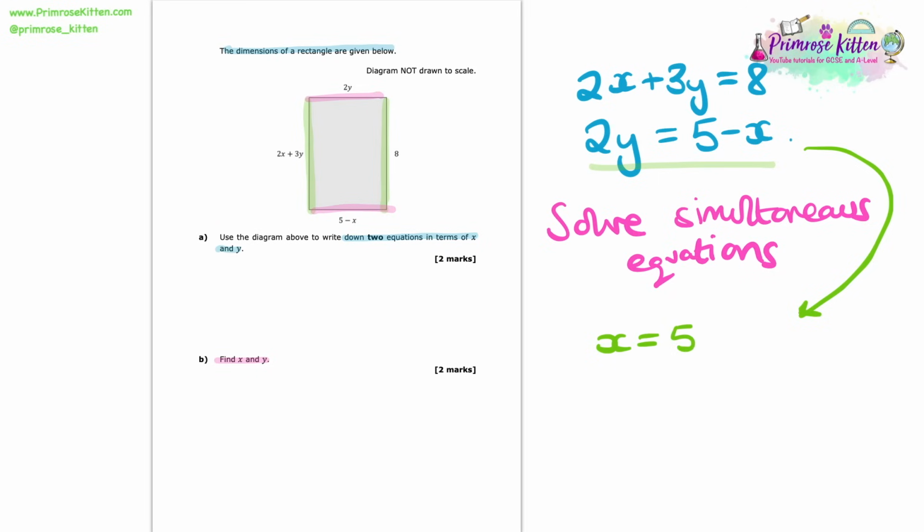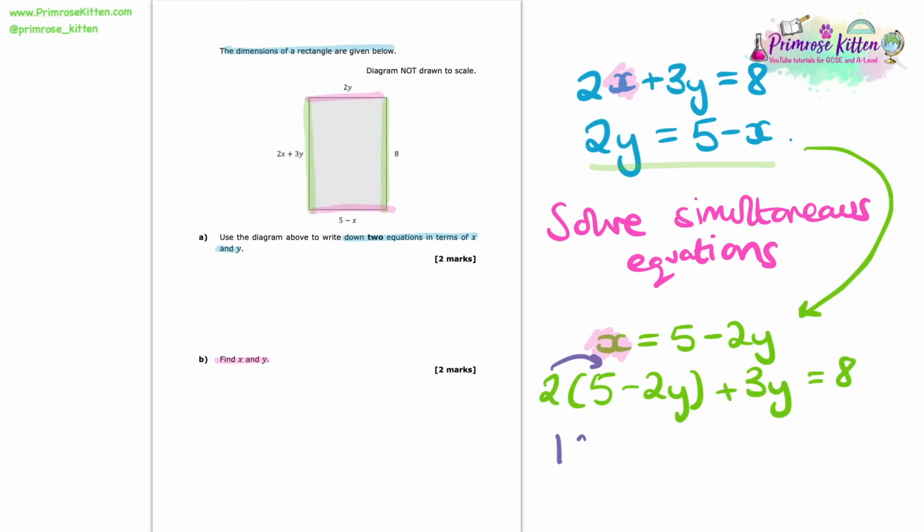I'm going to rearrange it to get x on its own, and that will end up giving me 5 minus 2y. Now I know that x is equal to 5 minus 2y, I'm going to substitute it in place of the x in the first equation. So that gives us 2 times 5 minus 2y, plus 3y equals 8. So if I simplify this by multiplying out the brackets, 2 times 5 gives us 10, and 2 times minus 2y gives us minus 4y. So plus 3y is equal to 8.